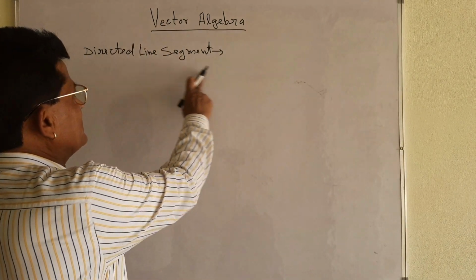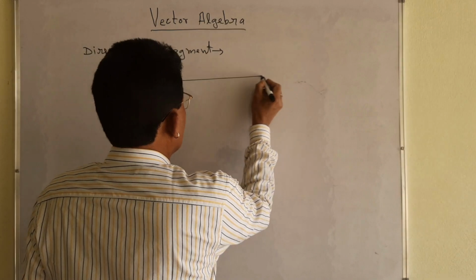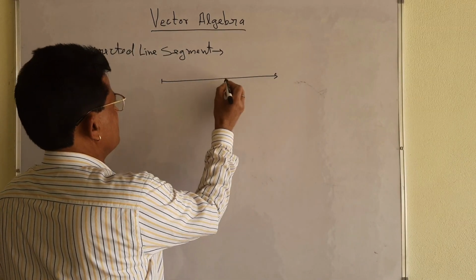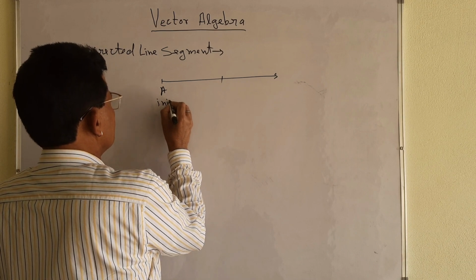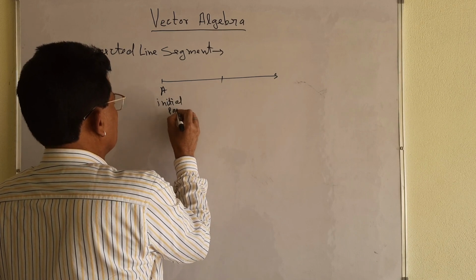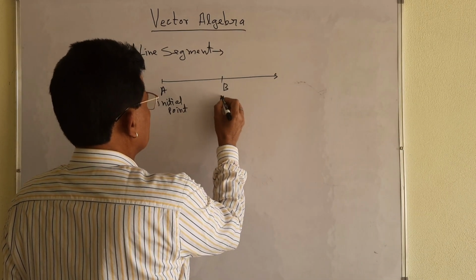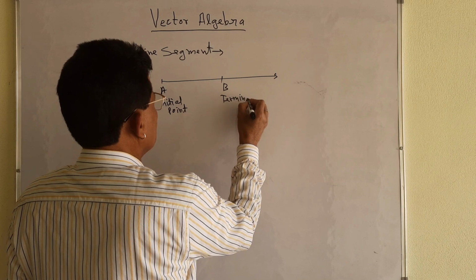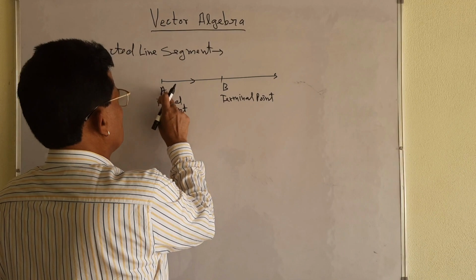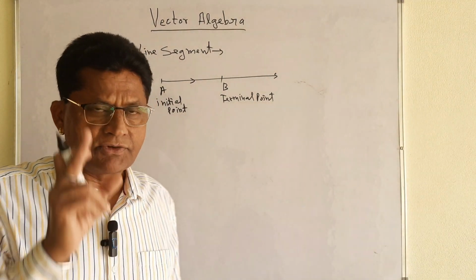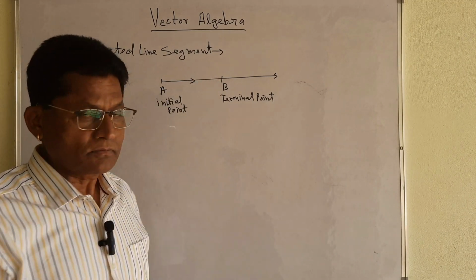Directed line segment. I am just going to draw a line. Try to understand, each and everything I will explain from here. I am going to take point A, which will be the initial point. This is the initial point, my dear student, you must keep in mind. And point B will be the terminal point. We are going to start the vector from point A to point B. That is why I told you, this is a directed line segment from A to B.